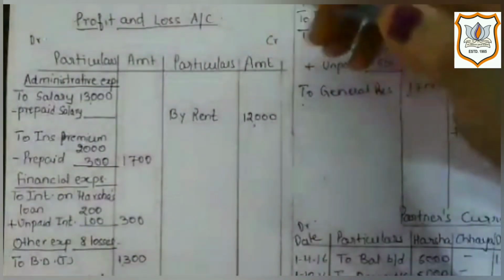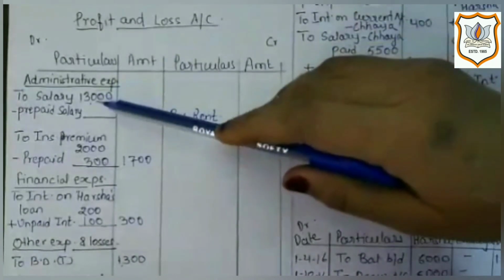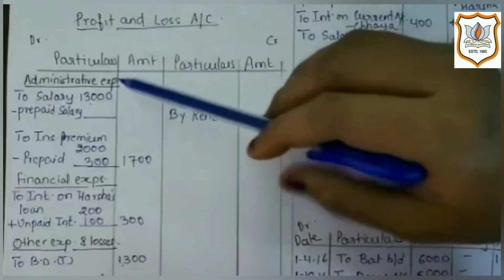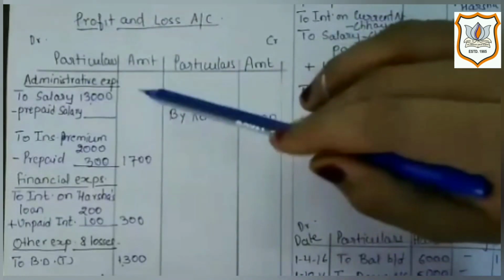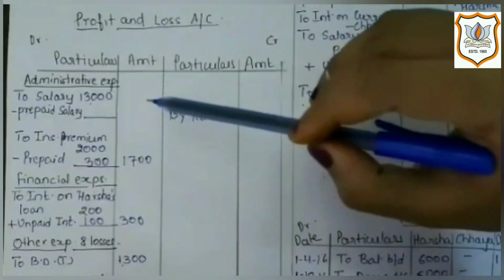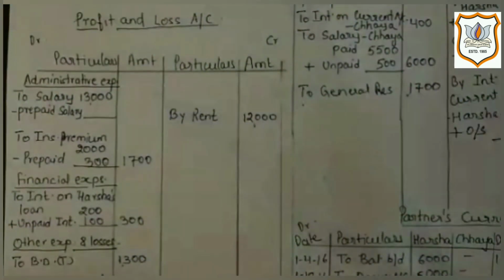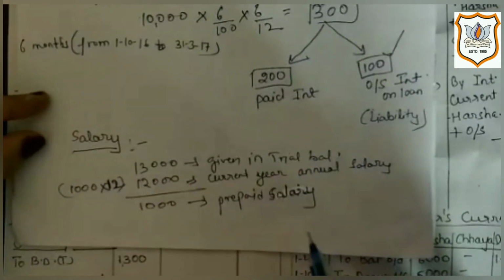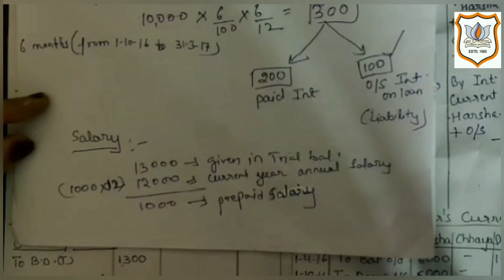Now next adjustment is about salary, which I have recorded on debit side of profit and loss account, as it is not a salary for partners, it is salary to employees. Here in question, in trial balance, salary is recorded on debit side with amount 13,000, but in bracket it is given that monthly salary is rupees 1000.